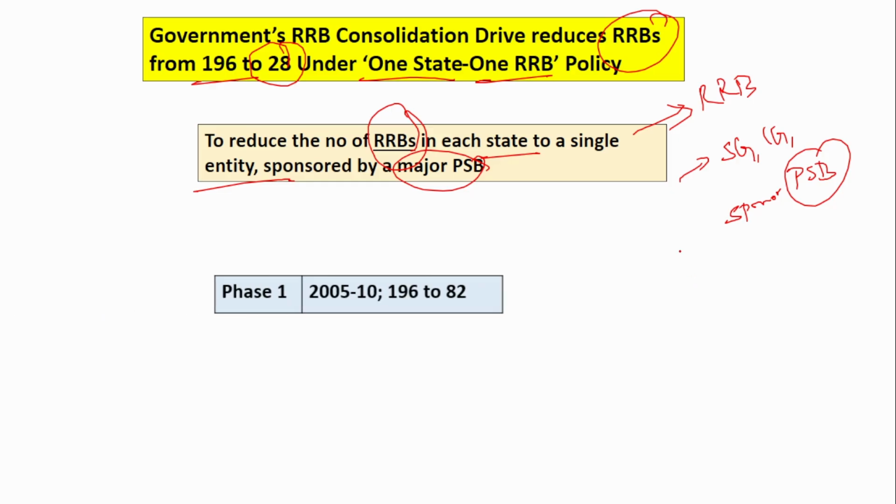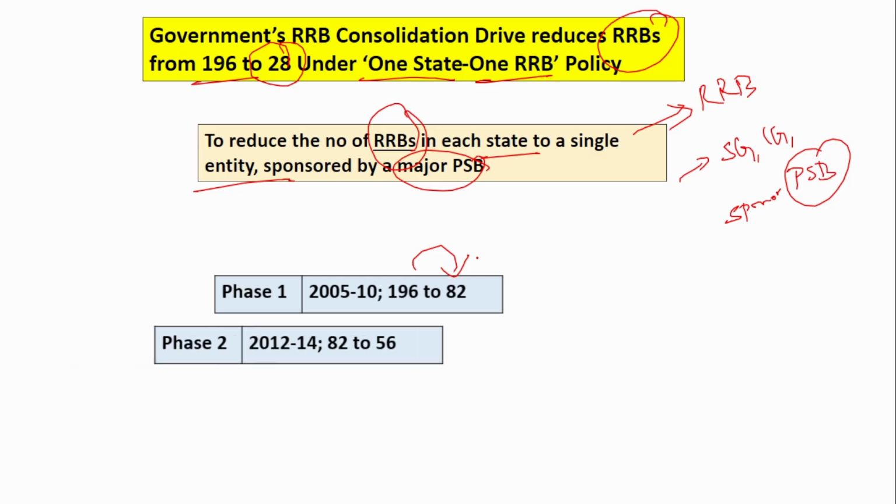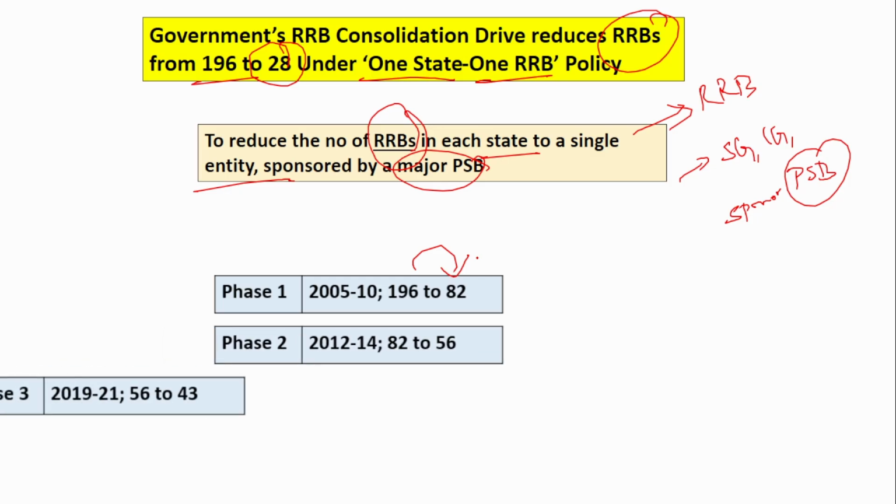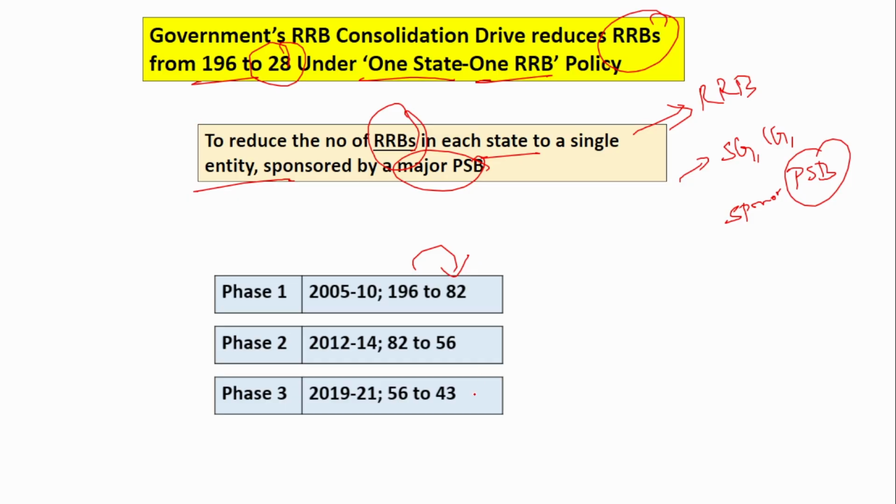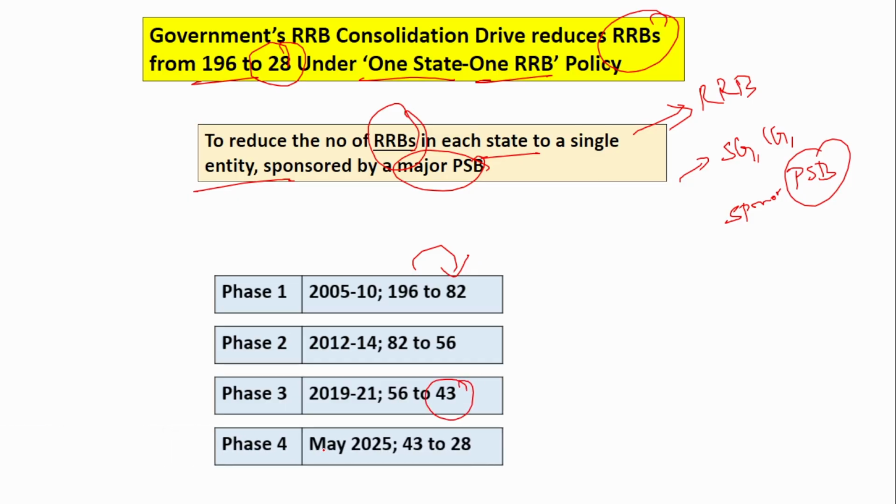So here, this consolidation, from 196 to 28, did not happen in just one single phase. It happened in multiple phases. Phase 1, 2005 to 2010, from 196 it was reduced to 82. Next, phase 2, 2012 to 2014, it was reduced to 56. Next, phase 3, 2019 to 21, it was reduced to 43. The last phase 4, which happened in May 2025, reduced it from 43 to 28. So the consolidation of Regional Rural Banks happened in various phases.